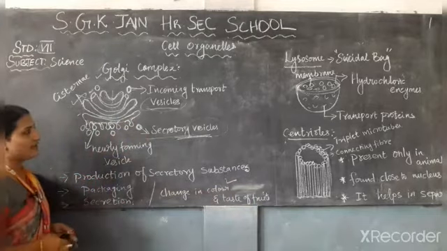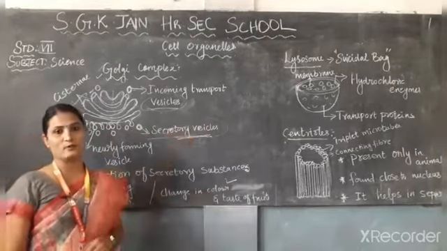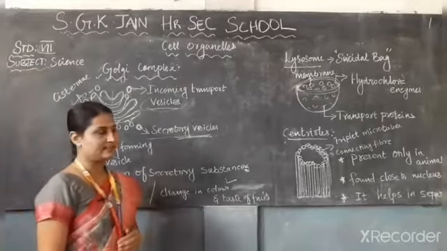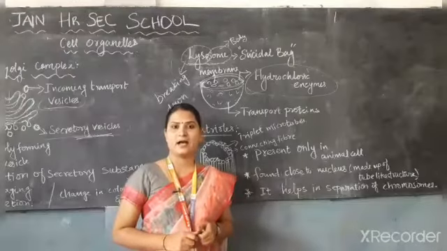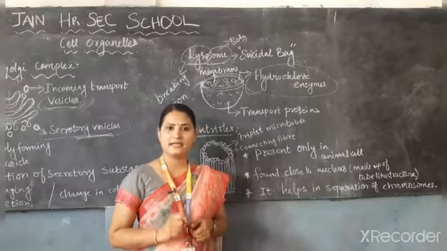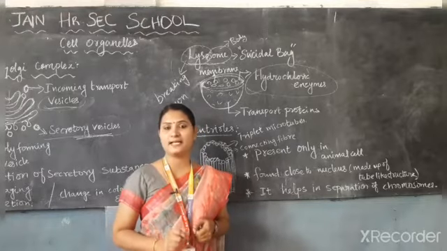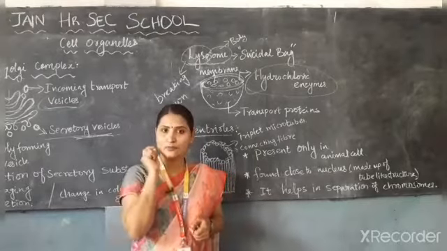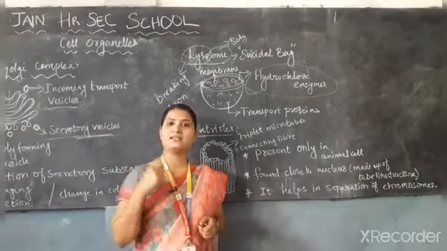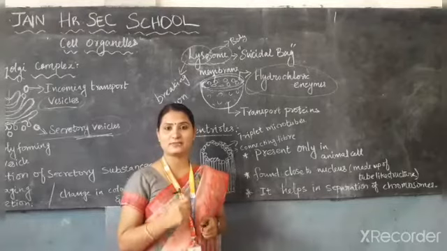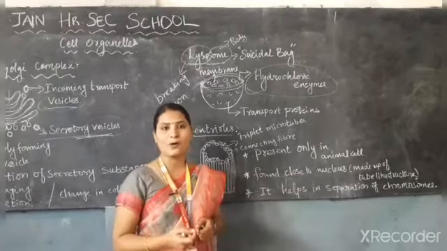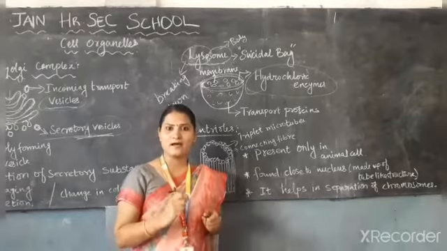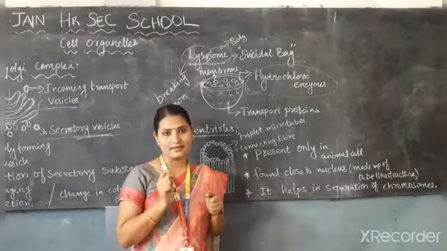Next, we are going to see the lysosome. It is also one of the organelles present in the cell. In the cell, there are 37,000 billion chemical reactions taking place per minute, but they are not all useful chemical reactions. Along with the useful chemical reactions, waste products also get produced in the cell. So there must be a waste disposal system in the cell.